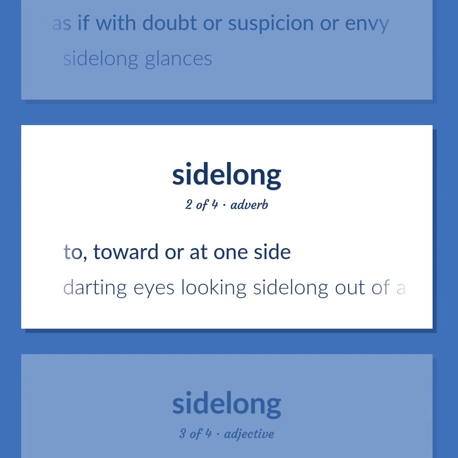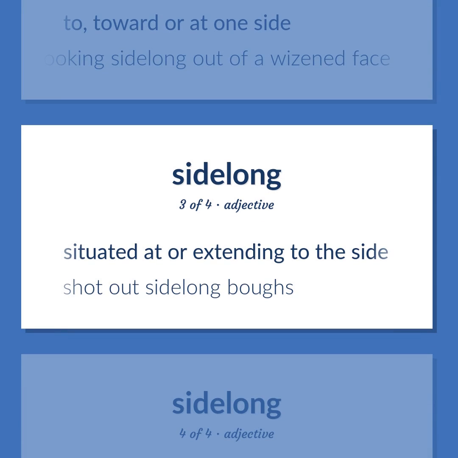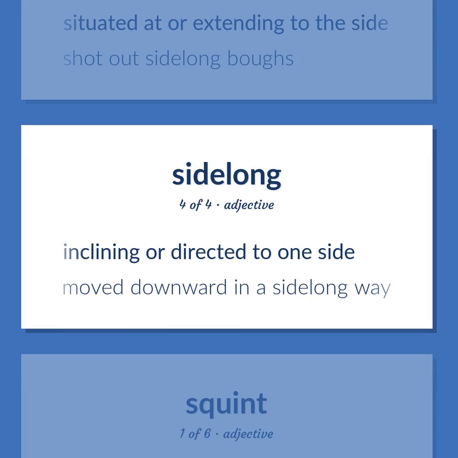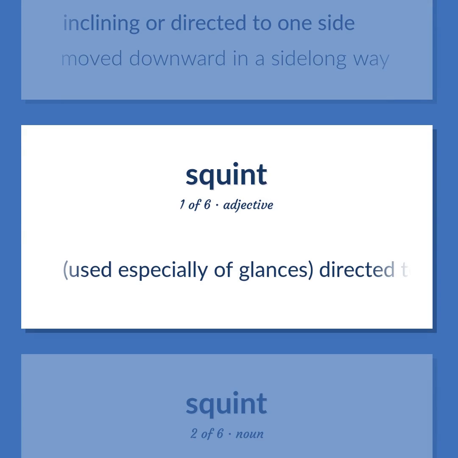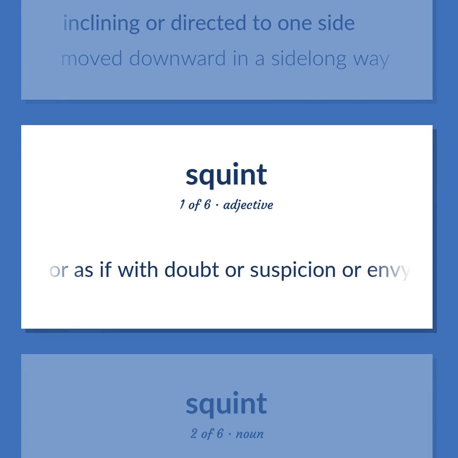Toward or at one side. Darting eyes looking sidelong out of a wizened face. Situated at or extending to the side. Shot out sidelong bows. Inclining or directed to one side. Moved downward in a sidelong way. Used especially of glances, directed to one side with or as if with doubt or suspicion or envy.